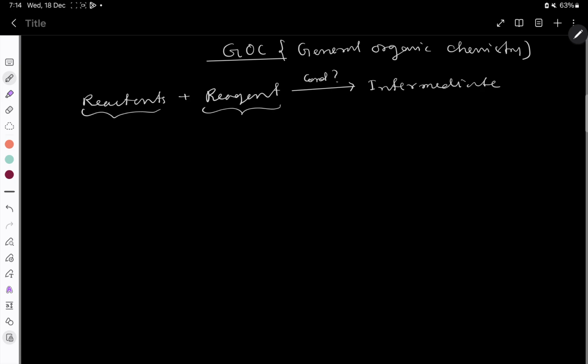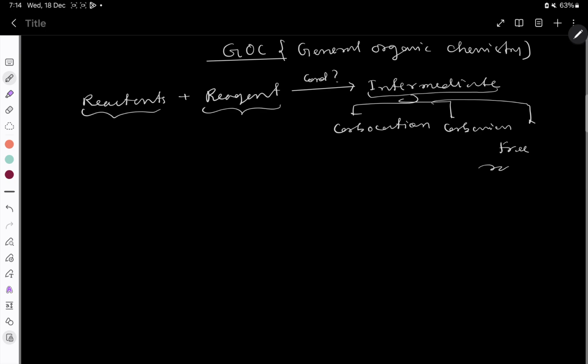This intermediate may be classified as carbocation, carbanion, free radical, benzyne, nitrene, etc.